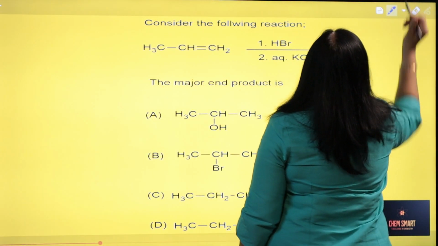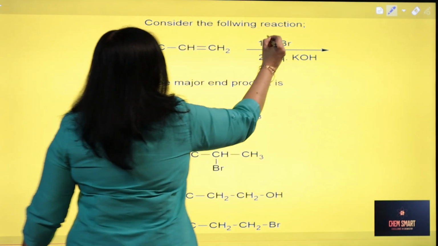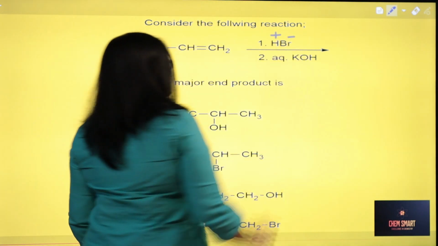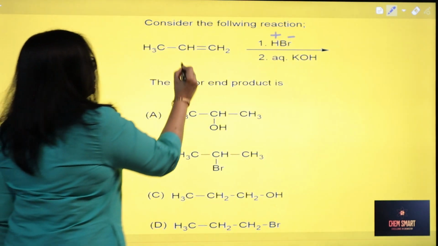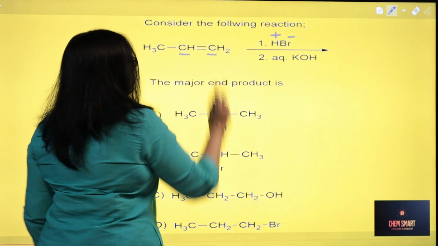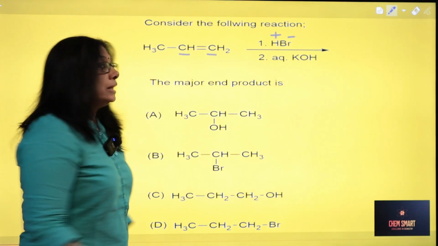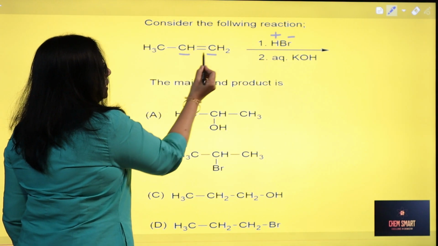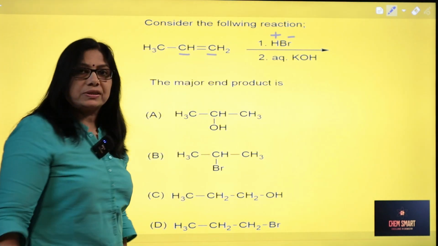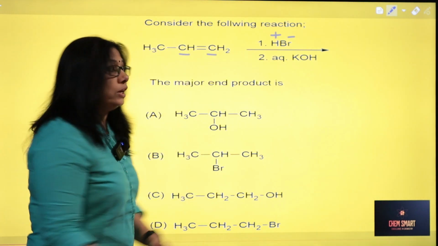You can see this is H plus, Br minus, right? Here, these are the two carbons holding the double bond. This carbon has only one hydrogen. This carbon has two hydrogens. What is Markovnikov rule?